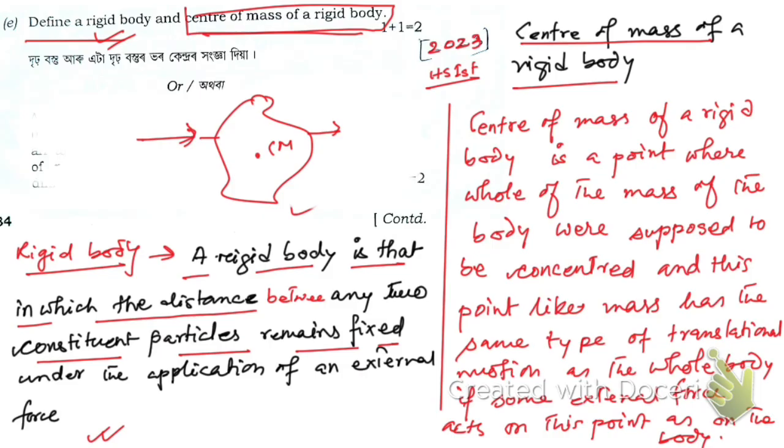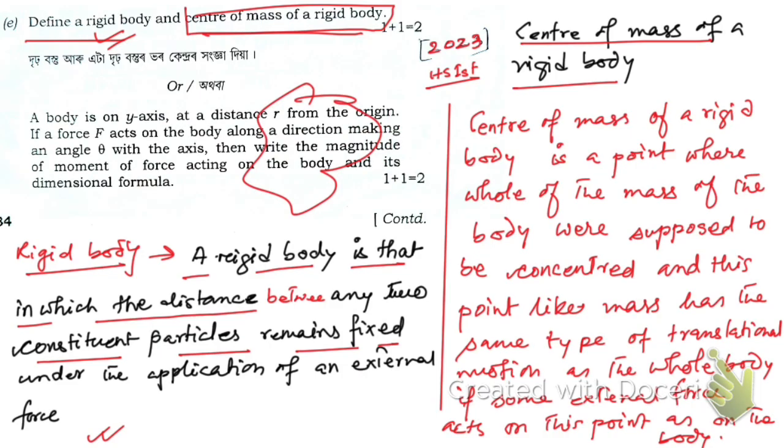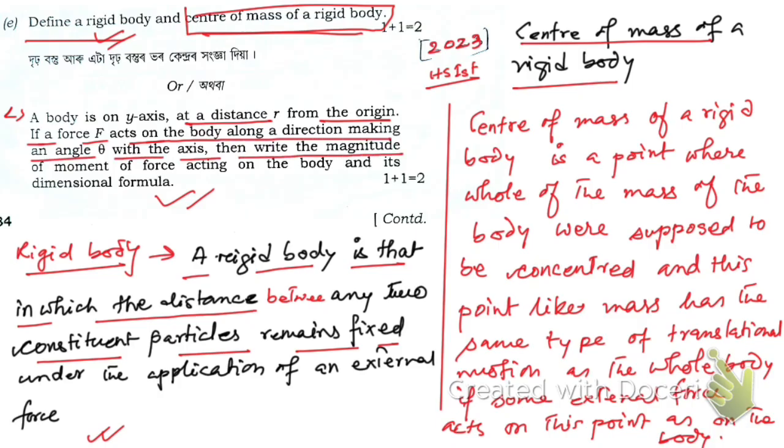Let me clean this first. So now let me answer this question, this part. A body is on the y-axis at a distance r from the origin. If a force acts on the body along the direction making an angle theta with the x-axis, then write the magnitude of the moment of force acting on the body. Moment of force means torque, and its dimensional formula. Just pause the video and note the answers first.